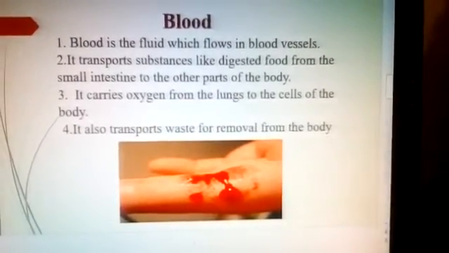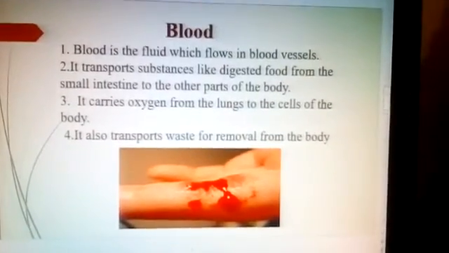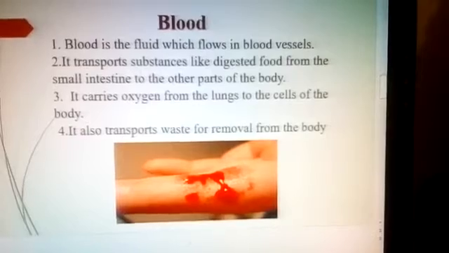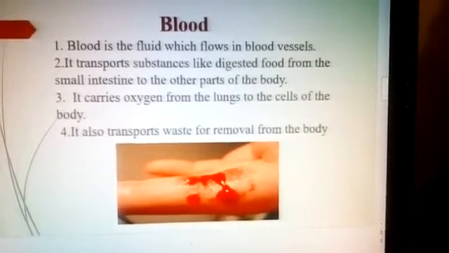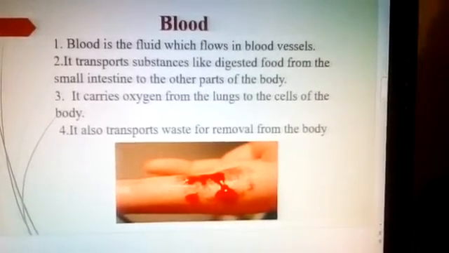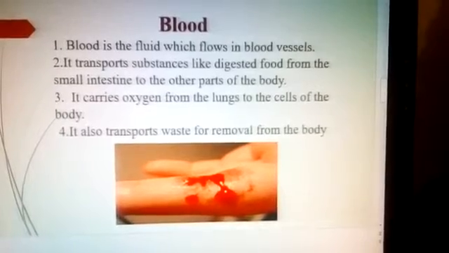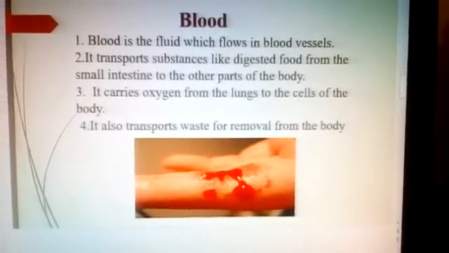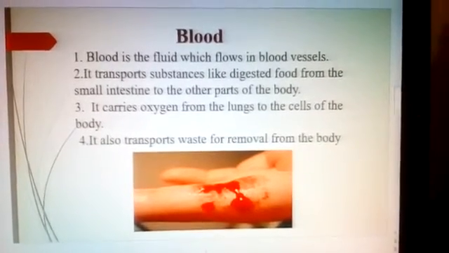It transports substances like digested food from the small intestine to the other parts of the body. You have learned in nutrition in animals that the food gets completely digested in the small intestine. From the small intestine, digested food is transported to other parts of the body through the blood.